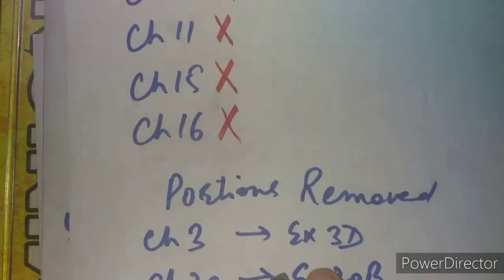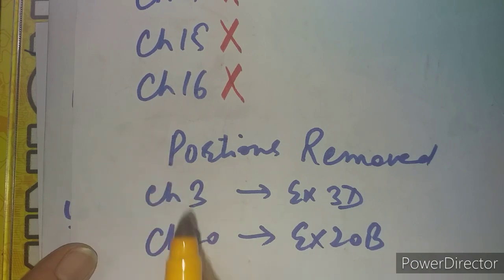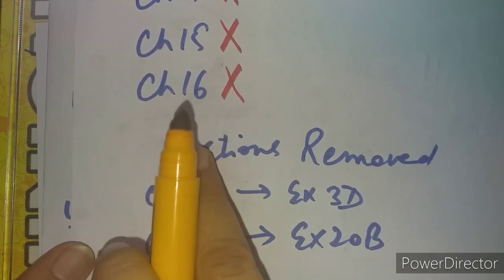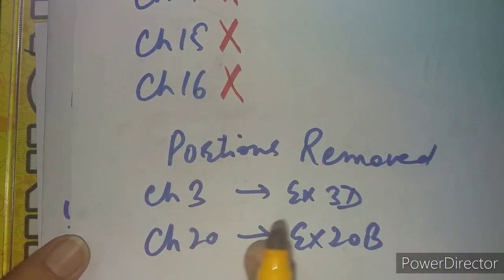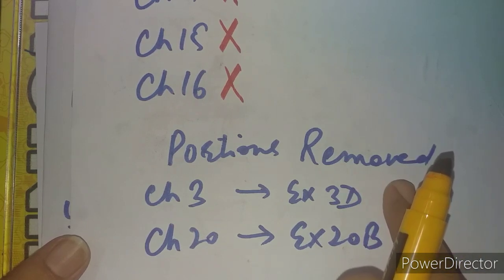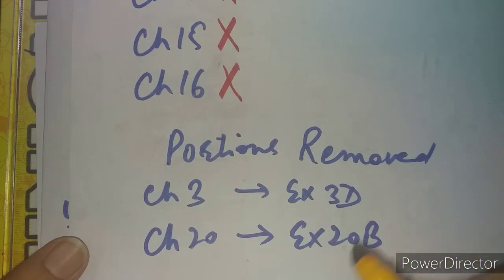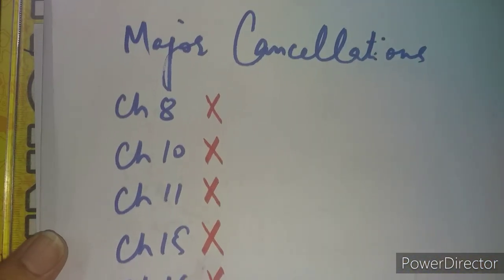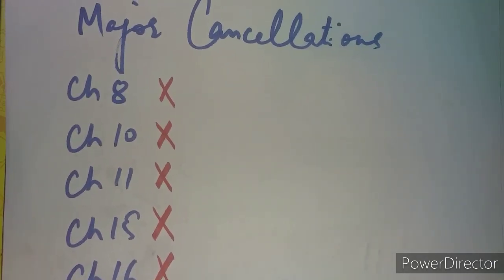Then one more portion is left, that is what are the minor changes within the chapters. Otherwise chapters included, chapter number 3 and 20 have been included, but with minor changes. Portions have been removed from chapter number 3 and chapter number 20. From 3, exercise 3D goes. 3D was our rate of growth and depreciation, and chapter 20 was our area and perimeter of plane figures. From this, exercise 20B goes, which was about area and perimeter of quadrilaterals, right? So students, this is the summary of the reduced syllabus of ICSE class 9th.